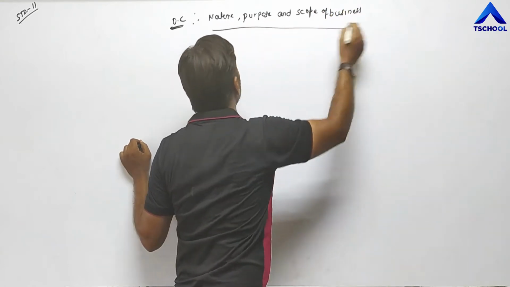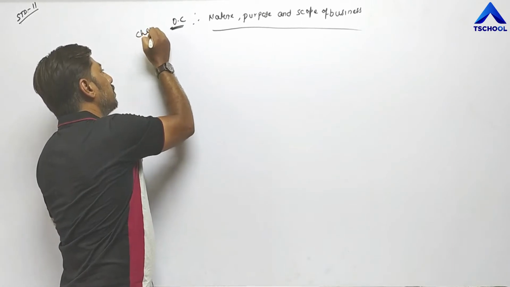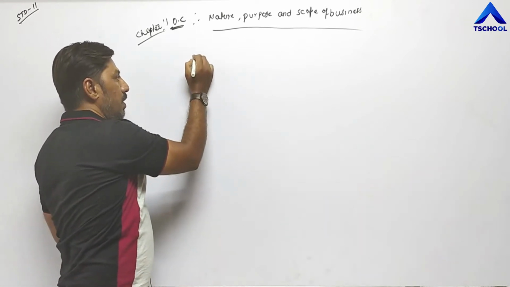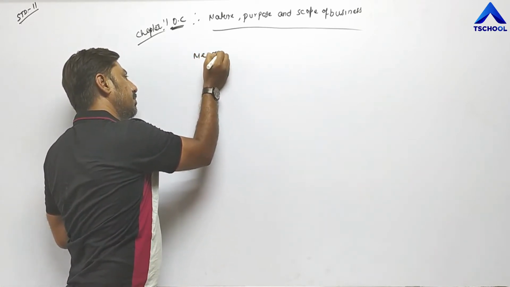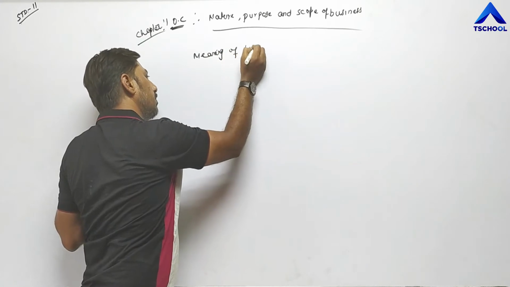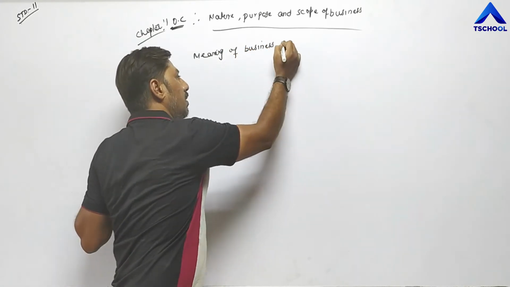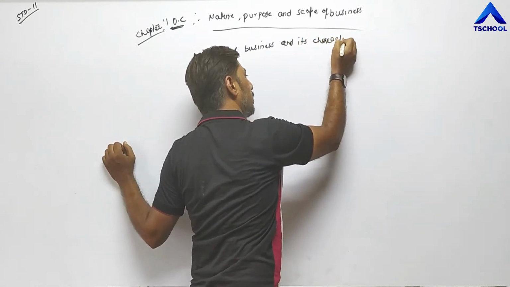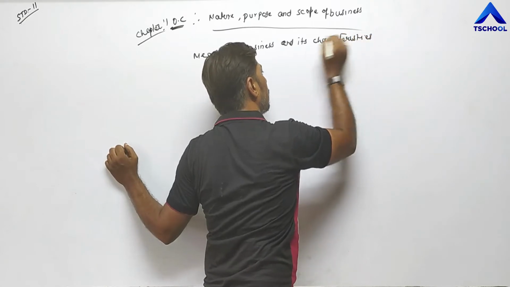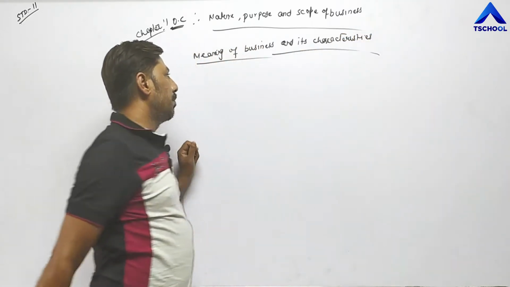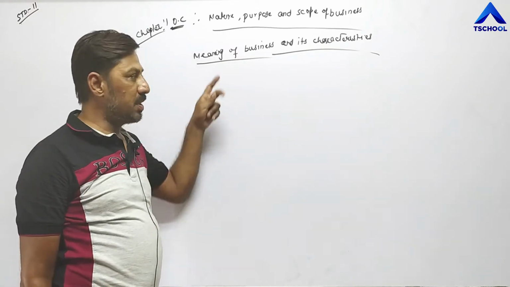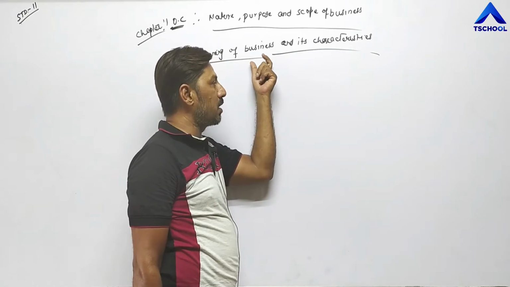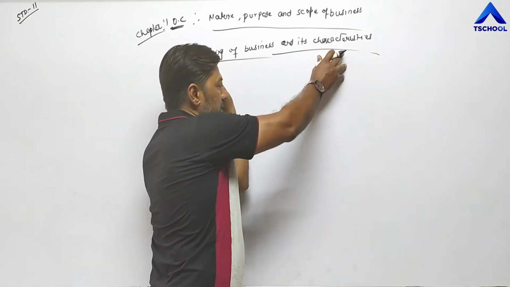We completed one topic, the meaning of business and its characteristics. Business is an economic activity which is undertaken in order to earn a profit. That is called business.